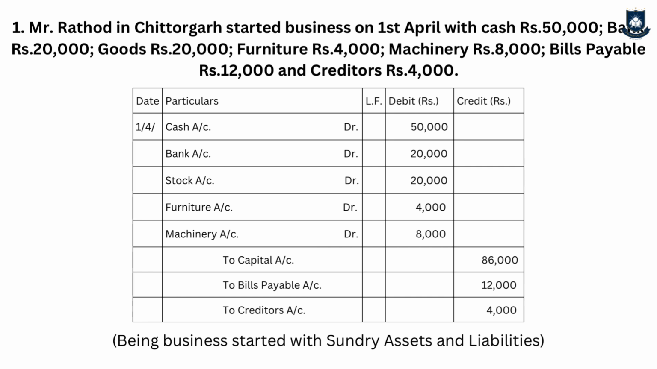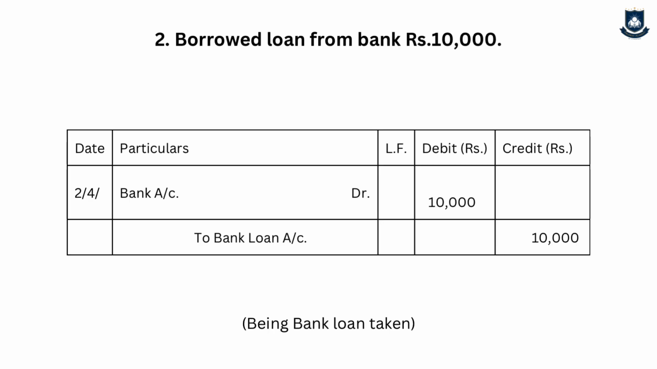The logic is all these assets are increasing, so if assets are increasing it is debit, and liabilities and capital are increasing, so it is credit. This is the logic. This is the first entry. So let us go to the second entry.